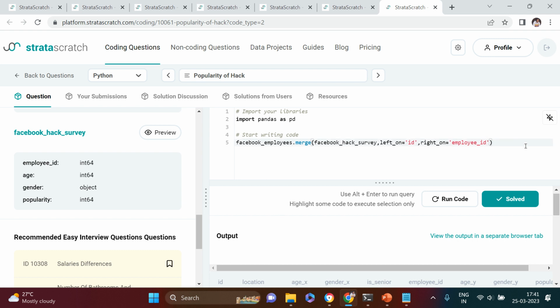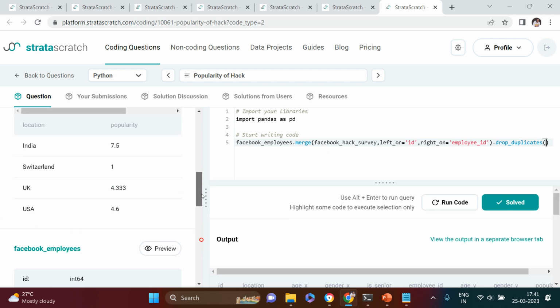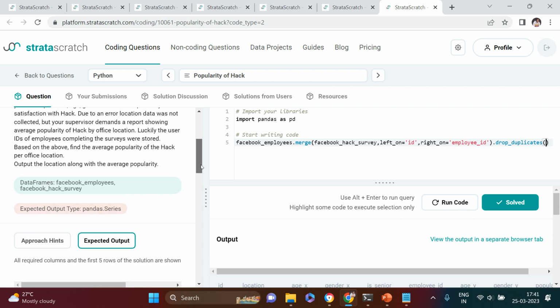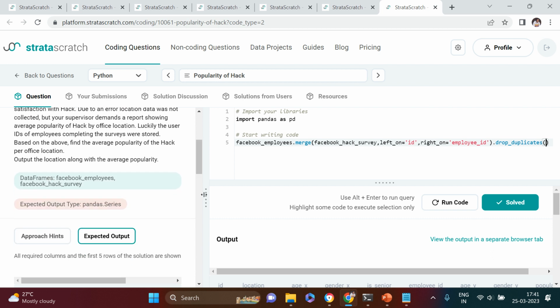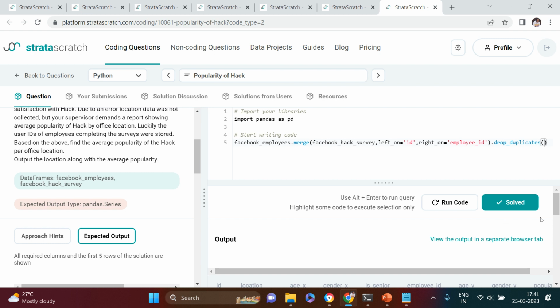Now if you want, you can do the duplicate removal. Drop duplicates. Let's run this. This is also sorted. Next thing we need to perform is the average popularity by location.